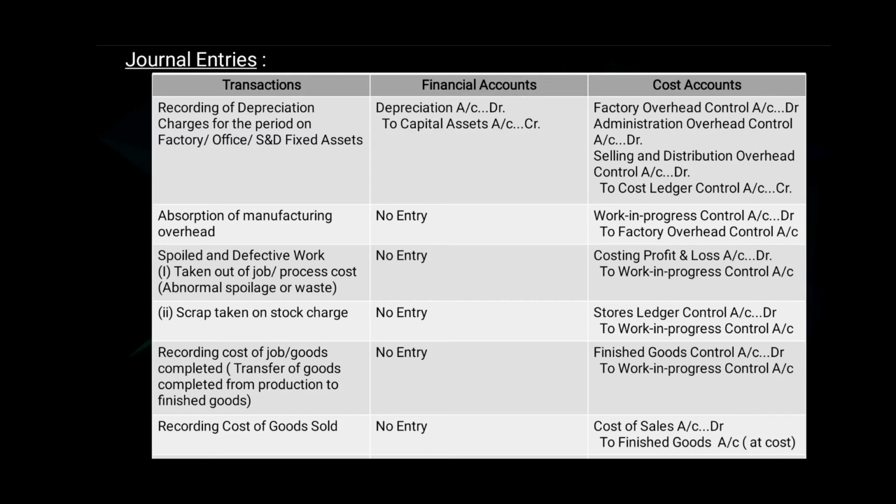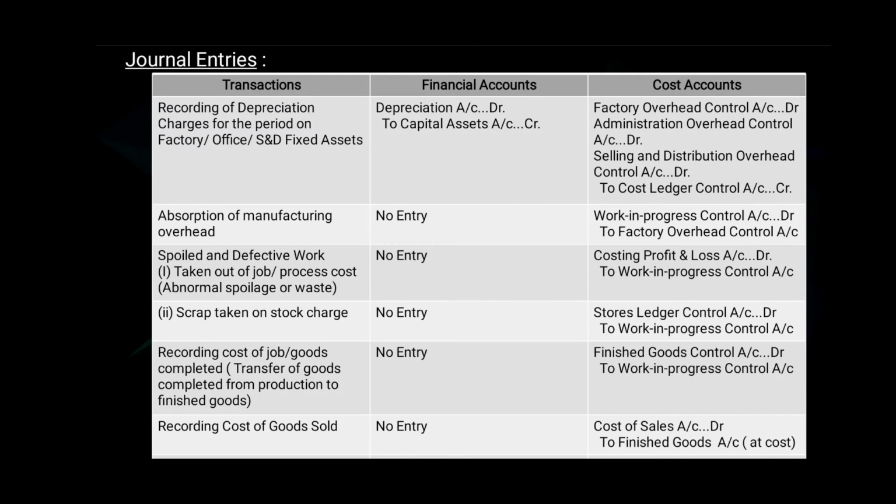21. Recording cost of job or goods completed, that is transfer of goods completed from production to finished goods. So the journal entry for financial account will be no entry, and the cost account journal entry will be finished goods control account debit to work in progress control account.